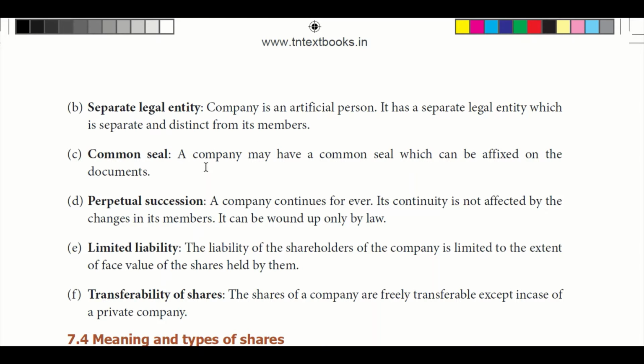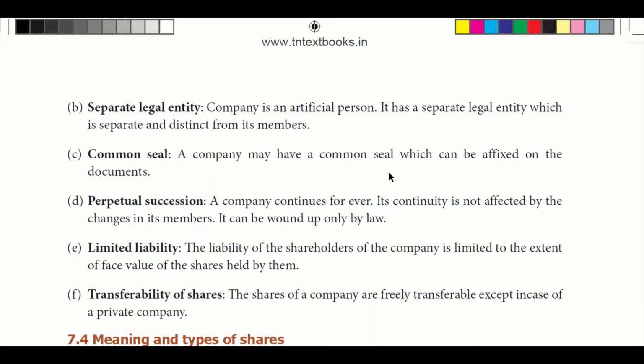And common seal. A company may have a common seal which is to be affixed on a document, because persons cannot sign on behalf of a company. So the company will have a common seal. Perpetual succession, that means the company will continue forever, no matter which member quits from the company. It can be wound up only by law.